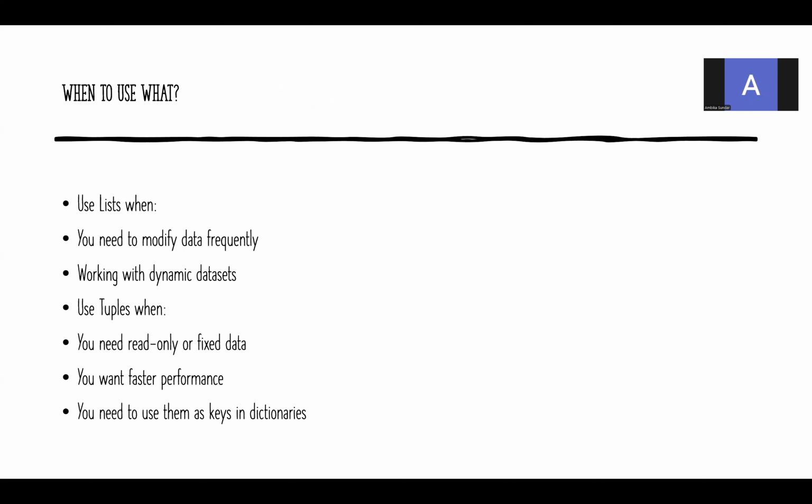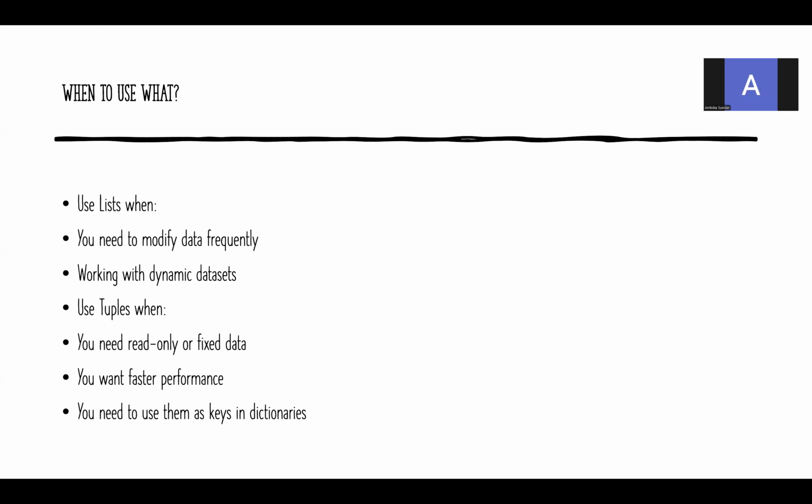Use a list when you need to modify data very frequently, when you are working with a very dynamic data set. You want to change the data very frequently in whatever data set you have, that time you can go for the list. When you want to work with a dynamic data set, suddenly you want to add one element, suddenly you want to remove one element, suddenly you want to change an element, that time you can go for the list.